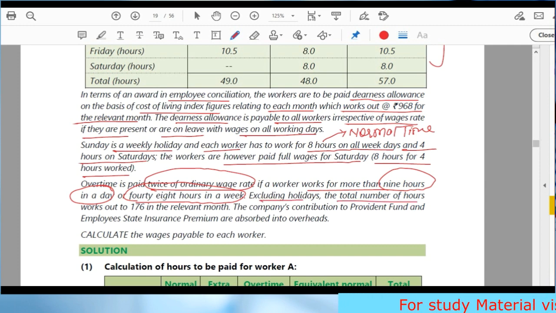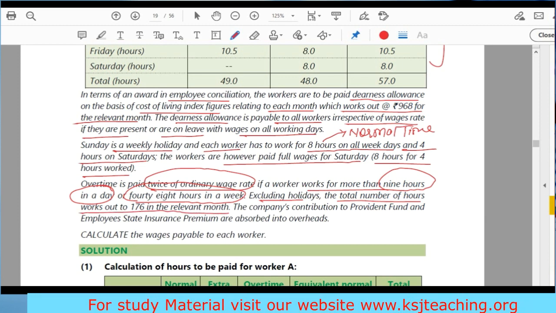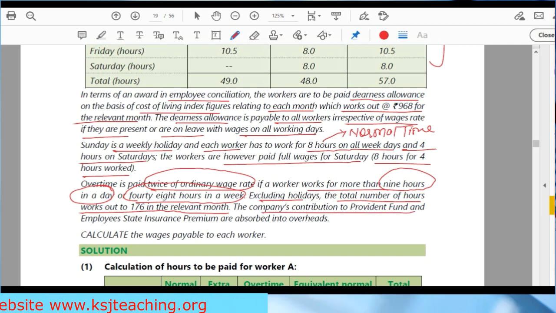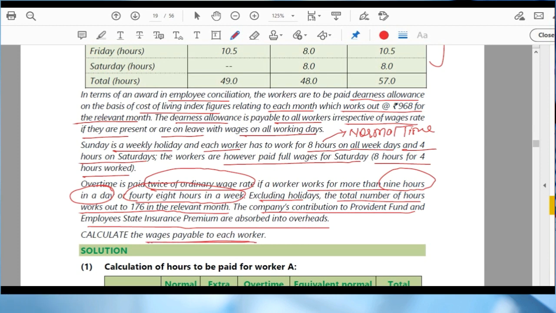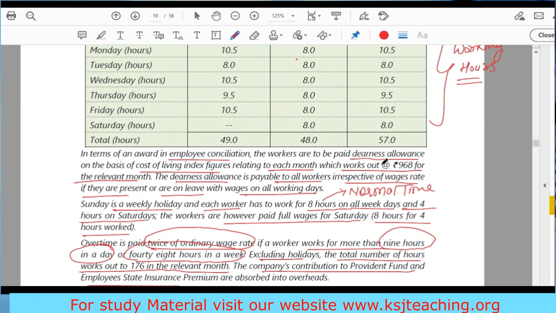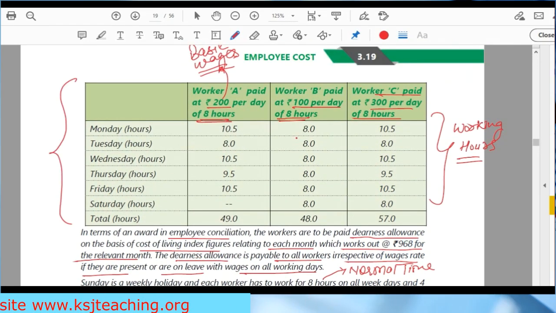Excluding holidays, the total number of hours works out to 176 in the relevant month. So total hours in a particular month are 176. The company's contribution to Provident Fund and ESI is absorbed into overheads. Calculate the wages payable for each worker. Now the wages will include basic plus DA, plus we have to calculate the overtime. Now overtime will be calculated from this data.